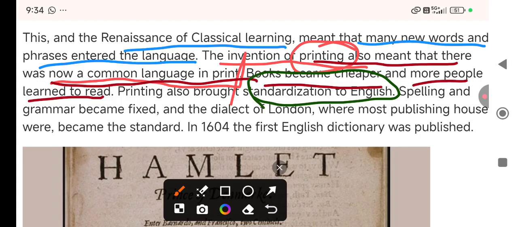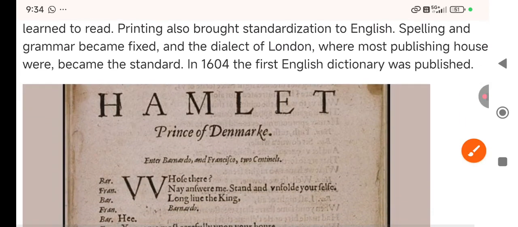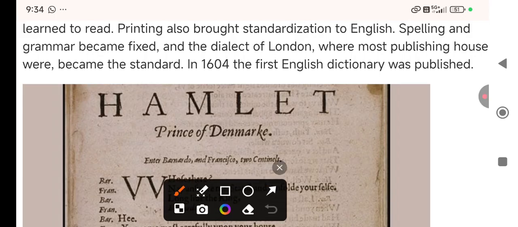Another reason is uniformity, one uniformity was there, right? Because there were a number of dialects, many people, and much confusion. So by that time, printing brought standardization to English. Because of printing, one standard form occurred, right? Then spelling and grammar became fixed, because many were speaking by their own understanding, so it was fixed.